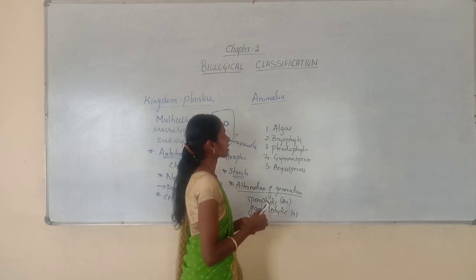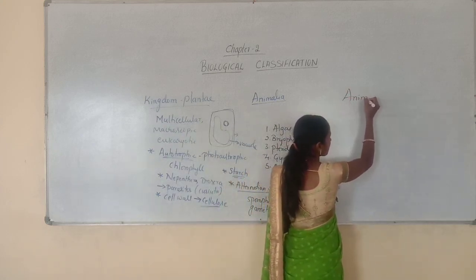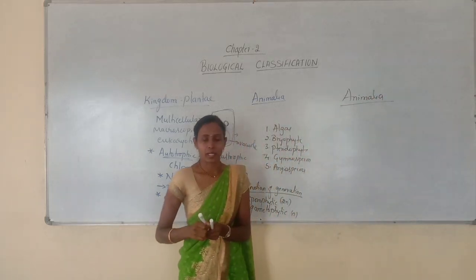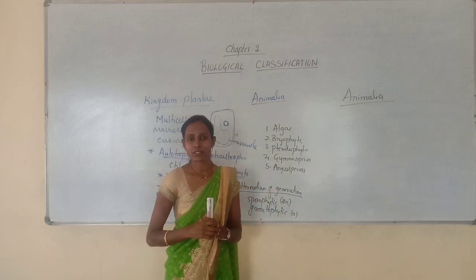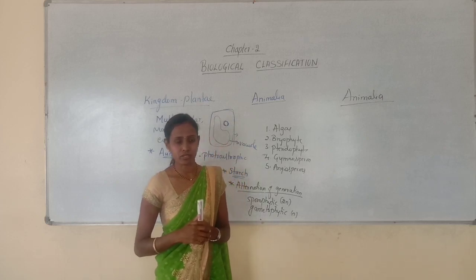Now we will discuss kingdom Animalia. This kingdom Animalia includes multicellular, eukaryotic and heterotrophic animals.